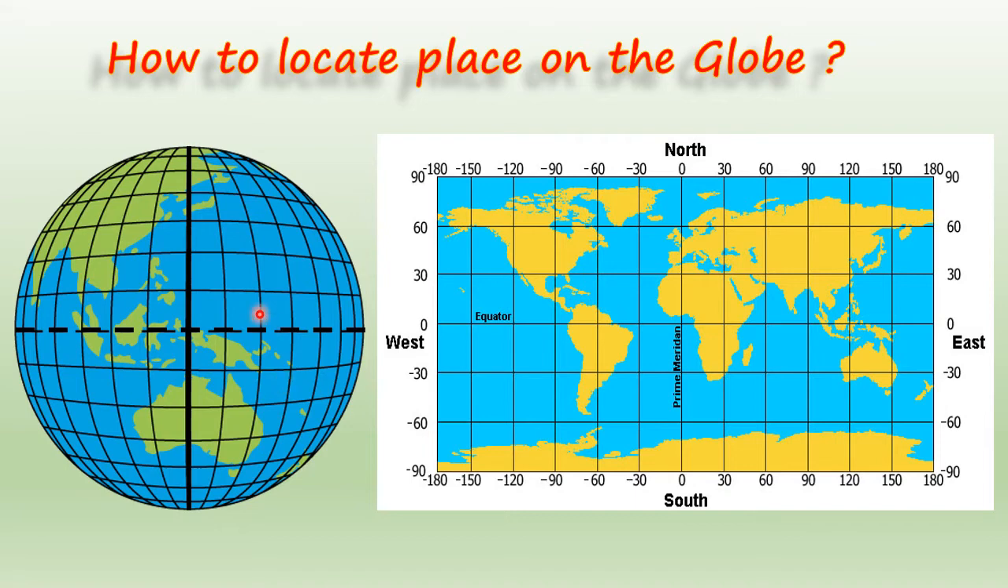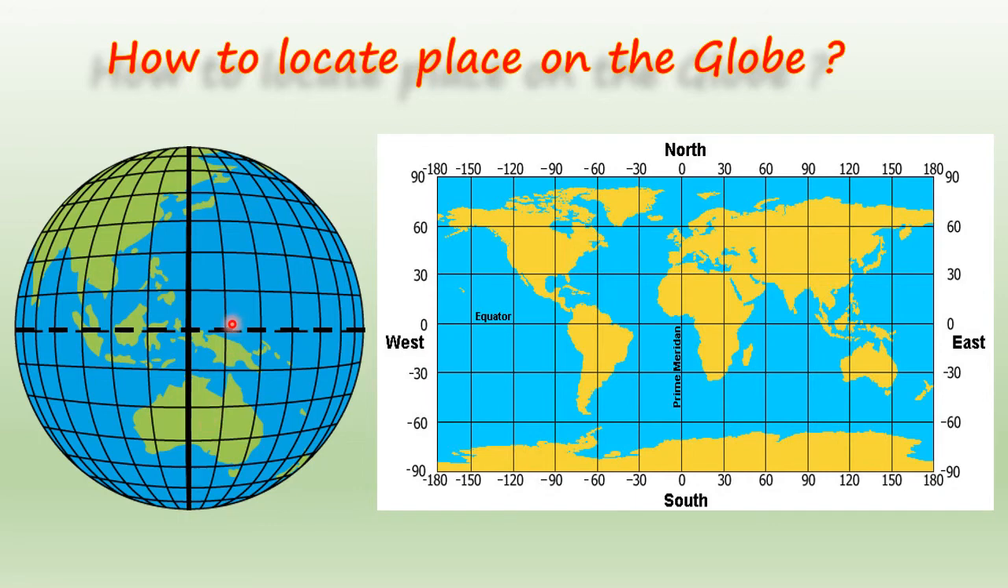Yes, and the lines which are standing straight on the map and globe are longitudes. Yes, children, and this dark black line is also a longitude. The other name for this longitude is the prime meridian. Why? Because the prime meridian is a very important meridian as it divides the earth into two equal halves, that is the western hemisphere and the eastern hemisphere, and it plays a very important role in determining time also.